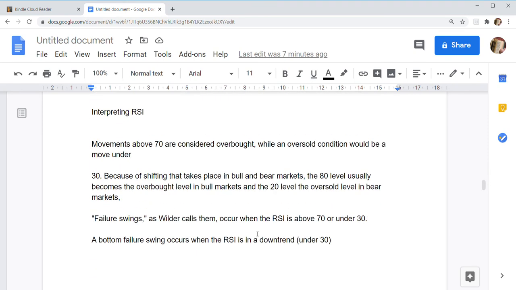Interpreting RSI: movements above 70 are considered to be overbought, while an oversold condition would be a move under 30. Because of shifting that takes place in bull and bear markets, the 80 level usually becomes the overbought level in bull markets and the 20 level the oversold level in bear markets. Failure swings, as Wilder calls them, occur when RSI is above 70 or under 30. A bottom failure swing occurs when RSI is in a downtrend under 30.